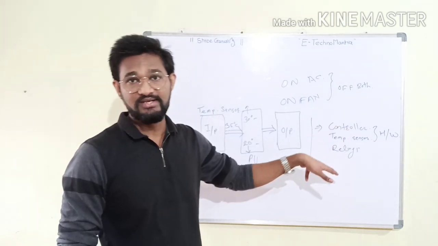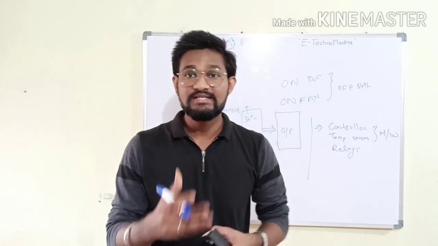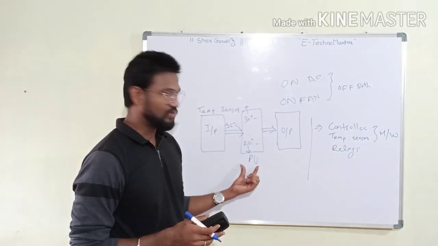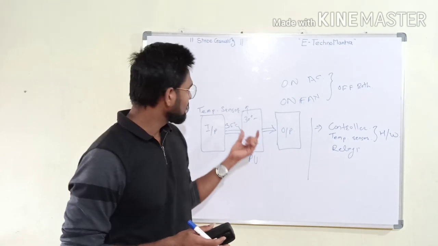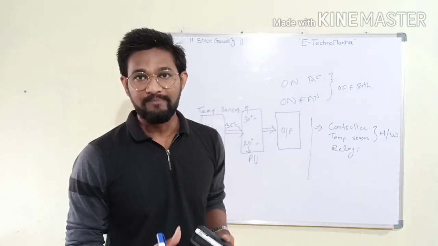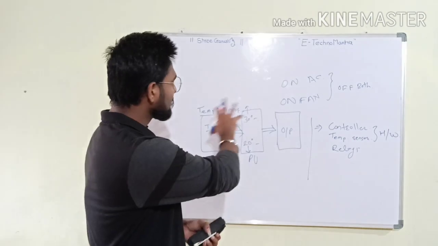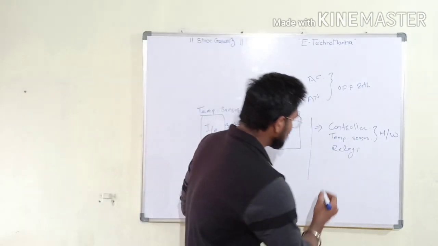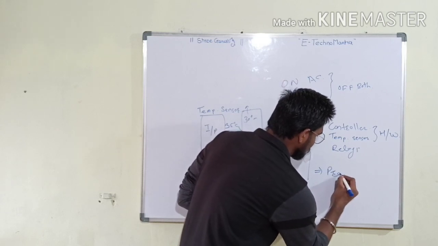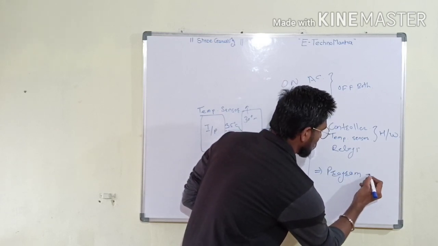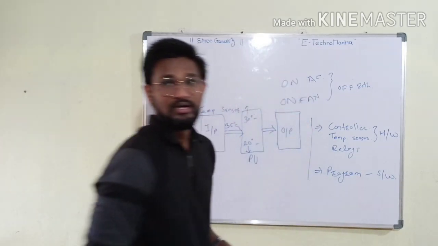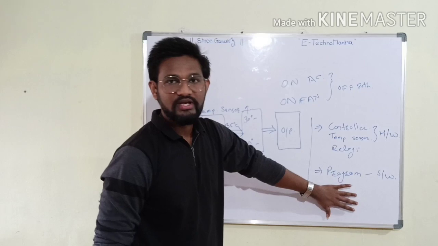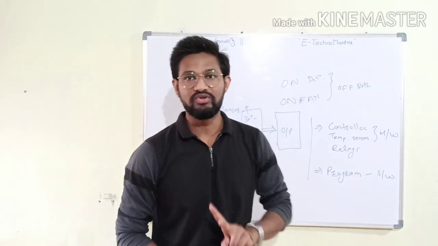But to run these things, to analyze these things, we need one logic. We write the logic inside this processing unit's memory. This logic we call a program. So to make this embedded system work, we want one program. That is another part we require, that is the program, the software. That's why I called the embedded system a combination of hardware and software. So we require both things, hardware and software.